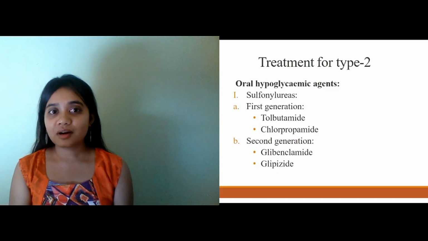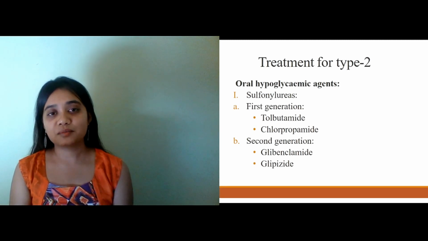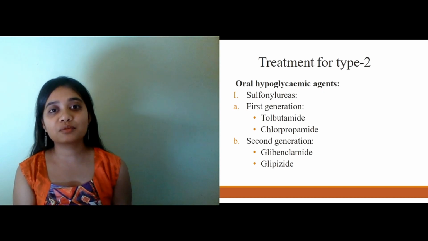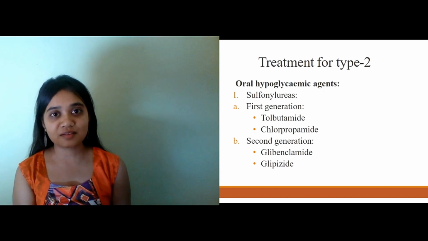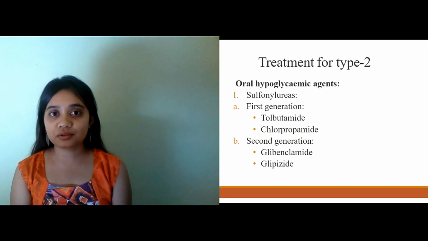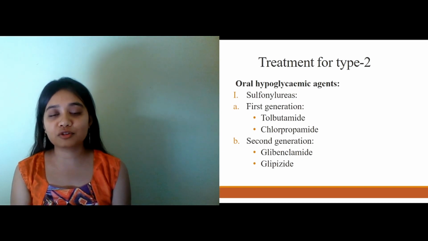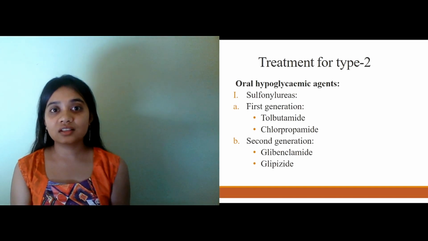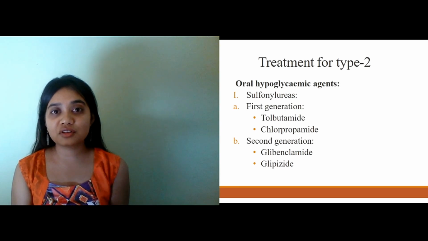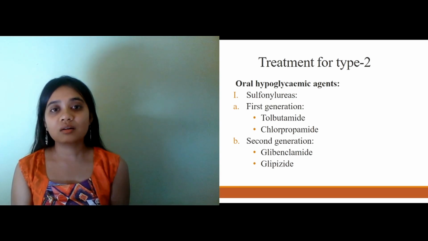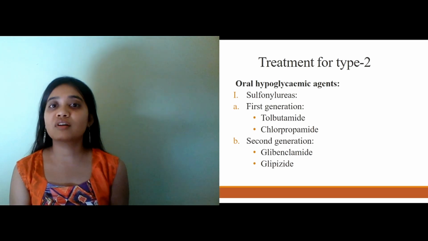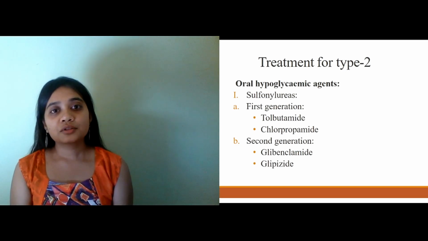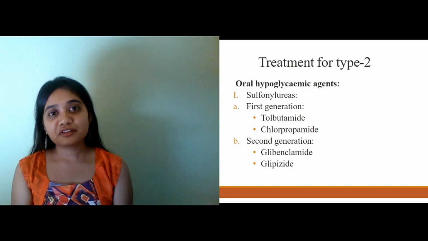Now let us talk about the type 2 diabetes treatment. So what happens actually in type 2 diabetes? The major typical observed symptom is insulin resistance, and it is not due to any autoimmune process or autoimmune defect in our body. Sometimes it might be due to not enough insulin secreted by our body, or it is about how our body responds to the processed blood glucose. So let's move to the treatment of type 2 diabetes.